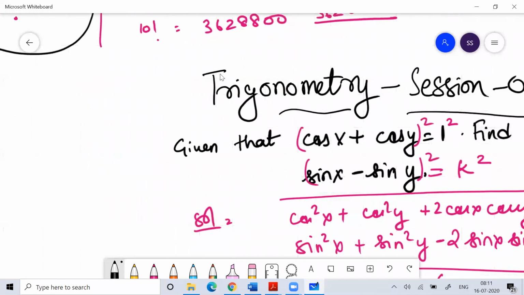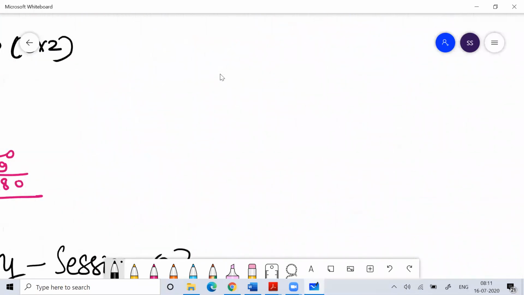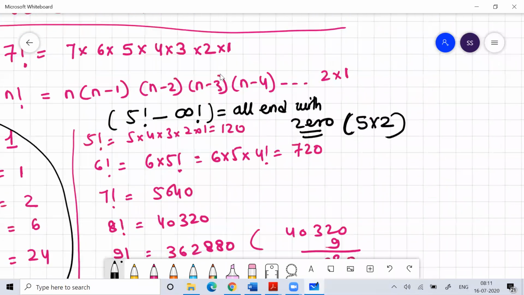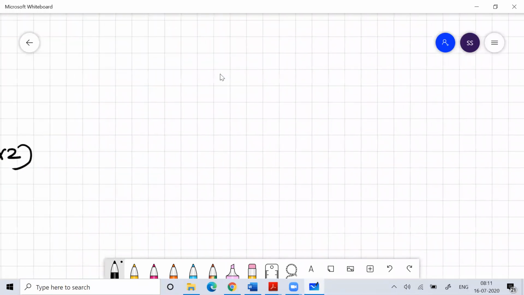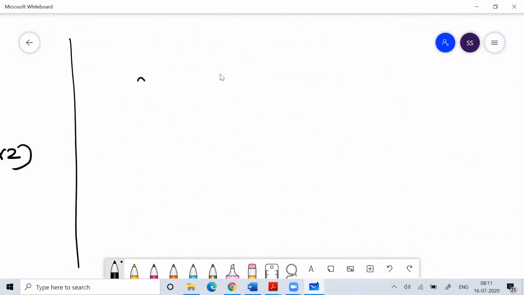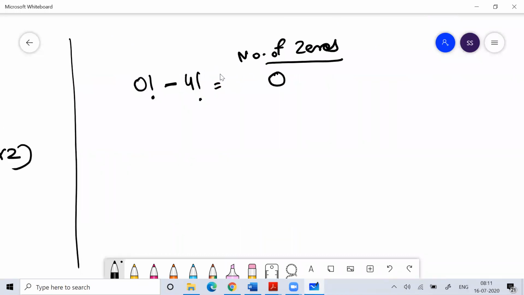Okay, let me erase this. So whenever you talk about the number of 0s, it depends upon the number of 5s. From 0 factorial to 4 factorial, no 0 is there.